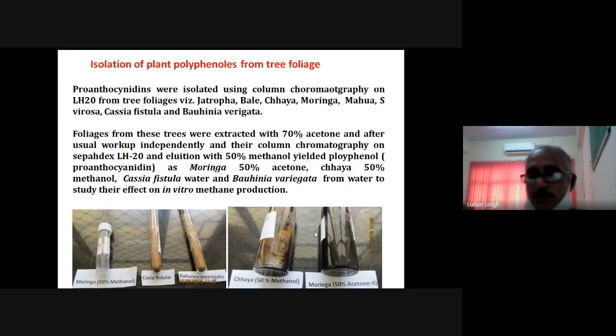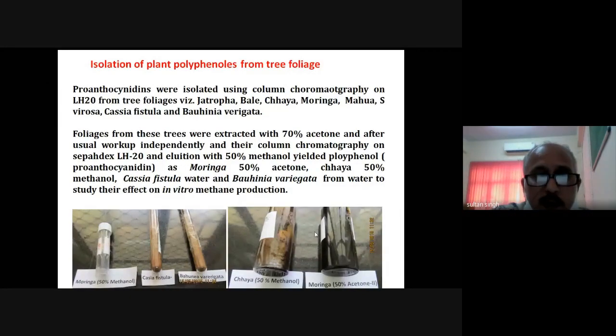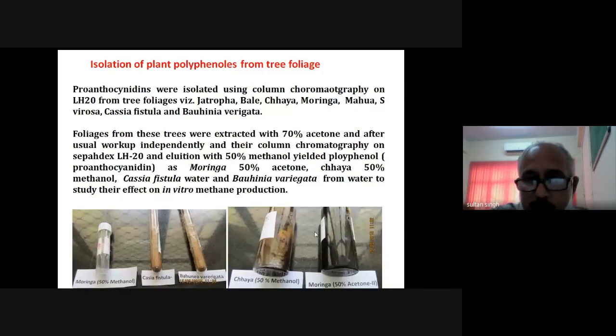Friends, hurriedly, in the next 3-4 slides, I will show what IGFRI has done here. The work, friends, at IGFRI: we have isolated some of the polyphenolic compounds because they are naturally occurring compounds in most of the tree leaves and shrubs. We have isolated from 5 to 6 tree species, and we have tested their efficacy, how they can mitigate the methane production by manipulating the rumen fermentation.